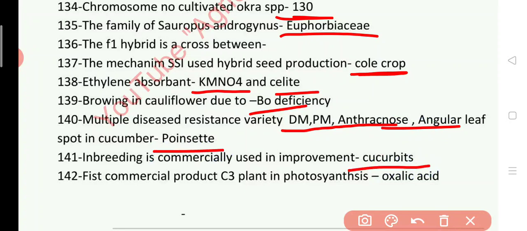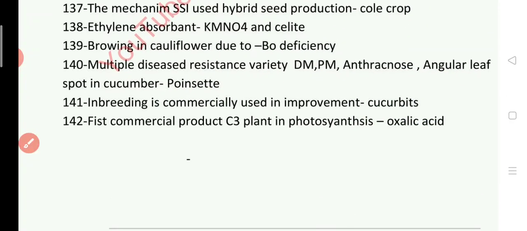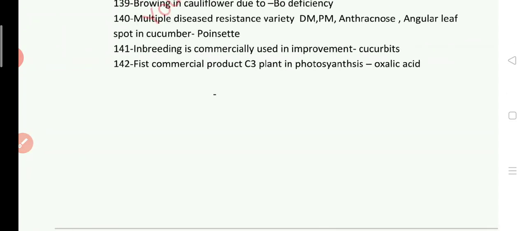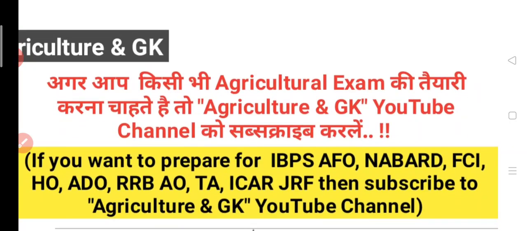First stable product of C3 plant photosynthesis is, answer is 3-PGA.